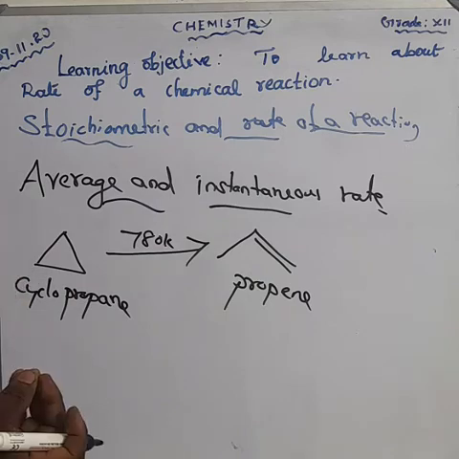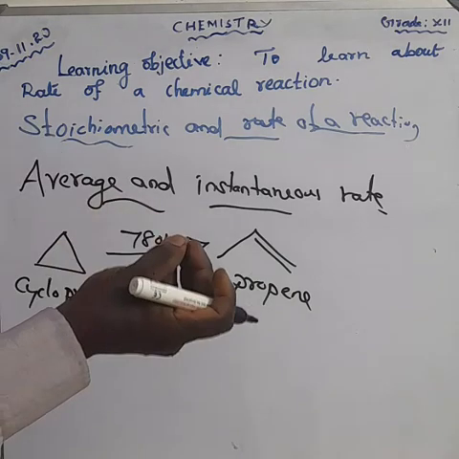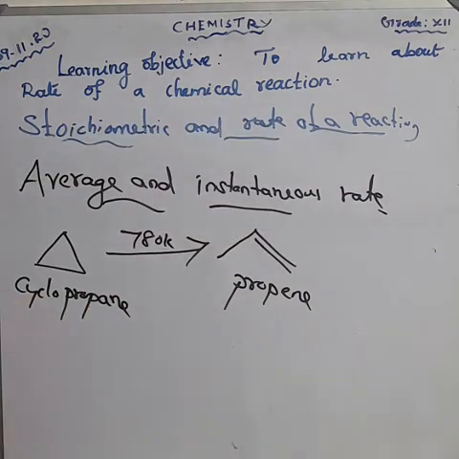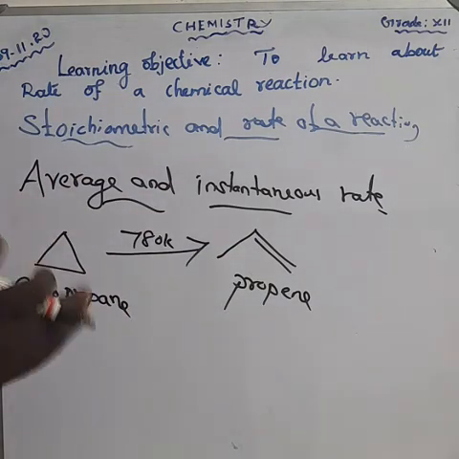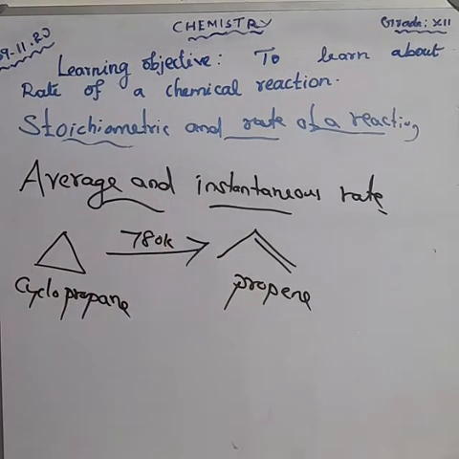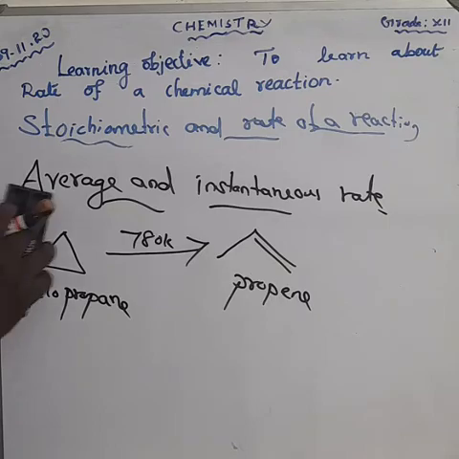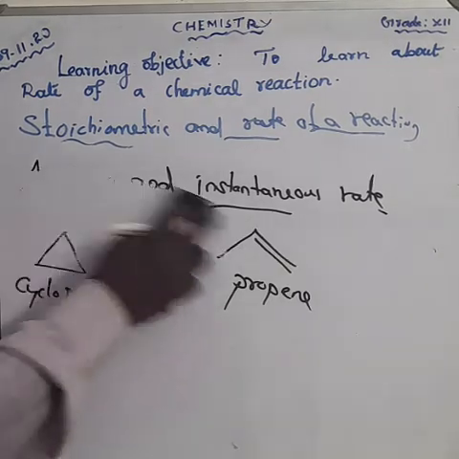When the time is 0, the cyclopropane has some value. When the time increases up to 5, we get one value. Again, time goes from 5 to 10, another value. These are theoretical values, and you should learn them. First, I am going to write the theoretical values.